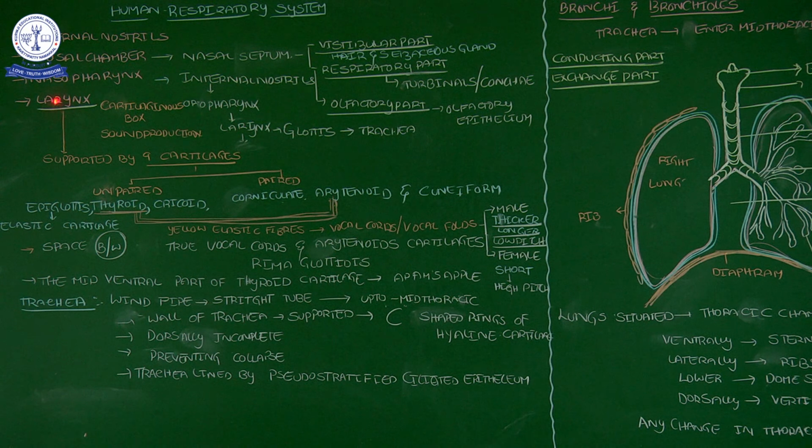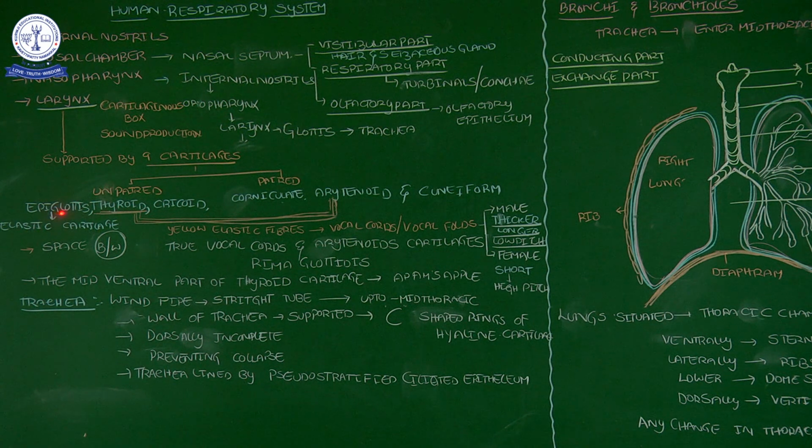See, this larynx is surrounded by 9 cartilages. Of these 9 cartilages, 3 are unpaired and 3 are paired. Three unpaired means three single cartilages. Three paired means 2 into 3, so 6 cartilages, and unpaired cartilages 3. What are the names?